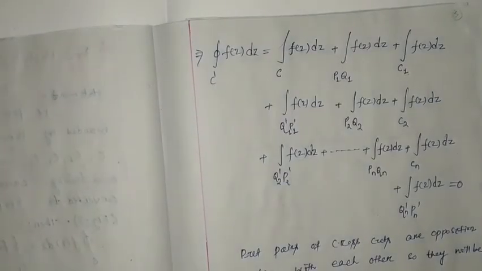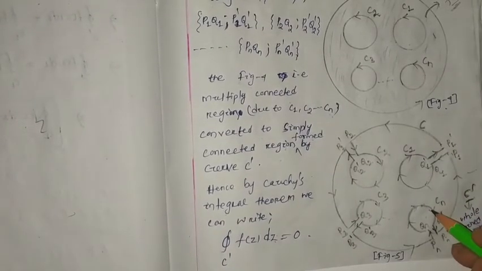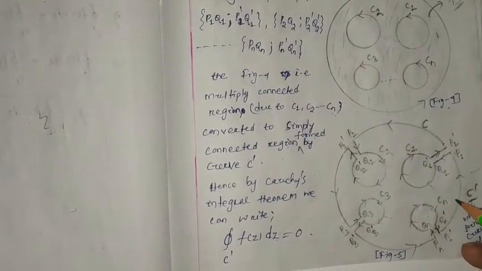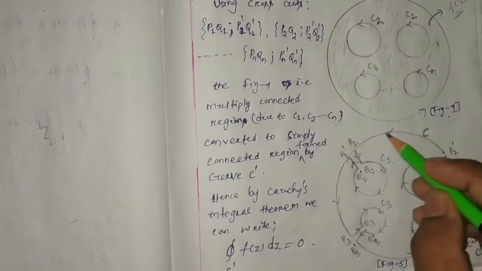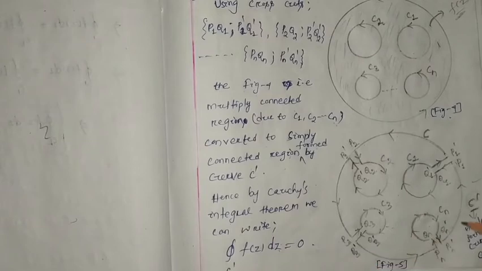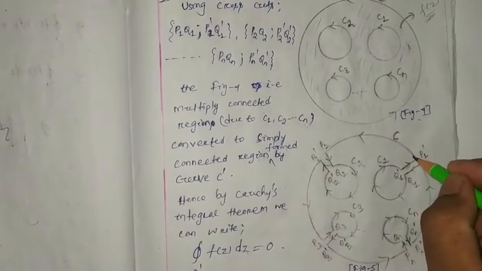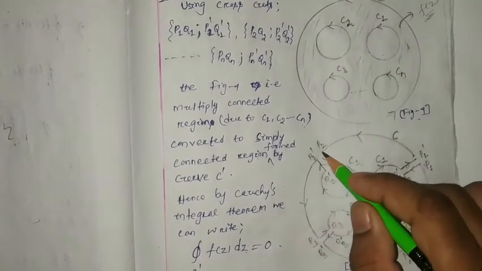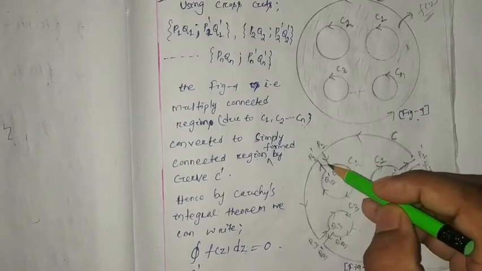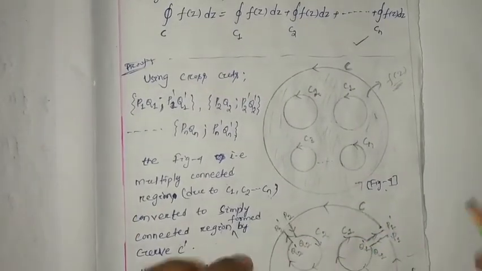No, here itself I am going to show you. See, the closed integration over C dash is the addition of the line integration of first C. C means this whole curve, the outer curve. Suppose you start from here. You go this much distance, then again go through P1 Q1, P2 Q2 line integration. Carefully you have to watch.